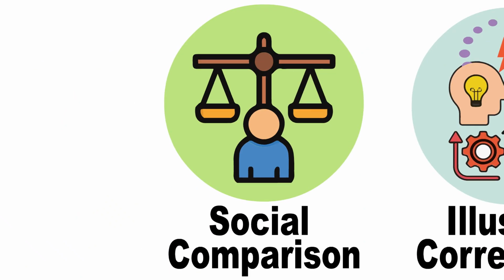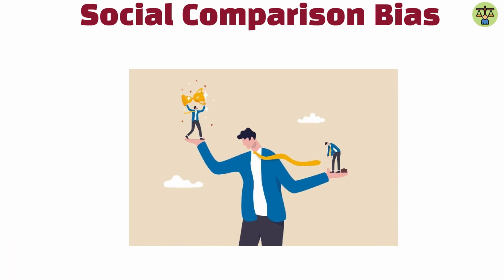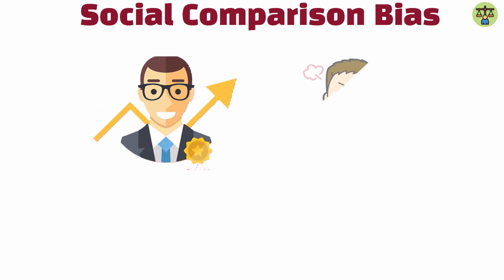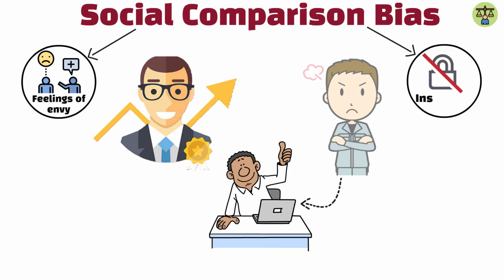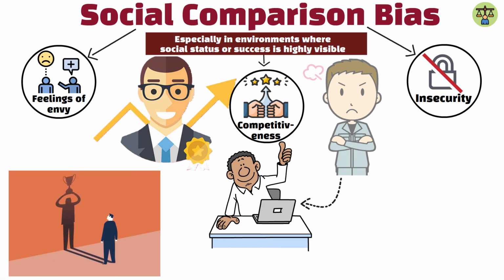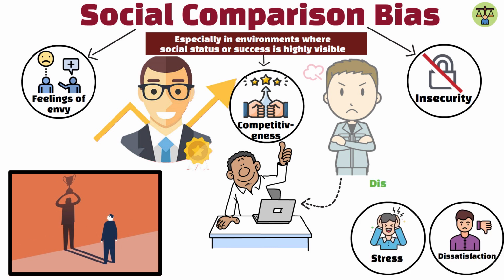Social comparison bias. Social comparison bias occurs when we compare ourselves to others in ways that impact our self-esteem, confidence, or happiness. For example, if a friend gets a promotion, you might feel inadequate even though you're doing well in your own job. This bias often leads to feelings of envy, insecurity, or competitiveness, especially in environments where social status or success is highly visible. While social comparison can sometimes motivate self-improvement, it more often causes stress and dissatisfaction by distorting how we view our own accomplishments.